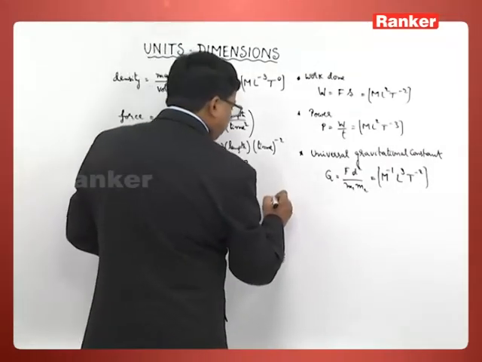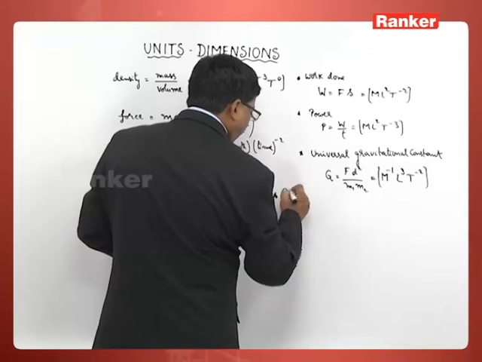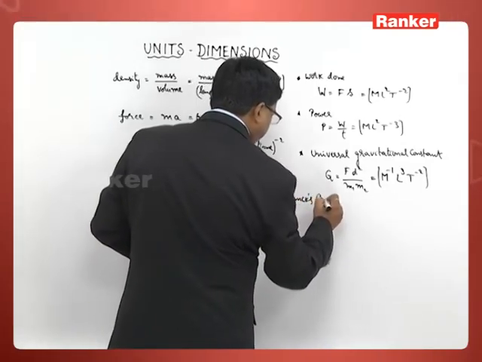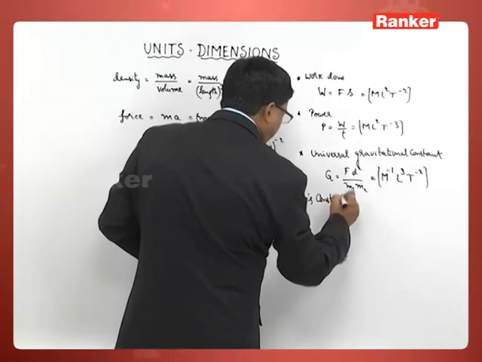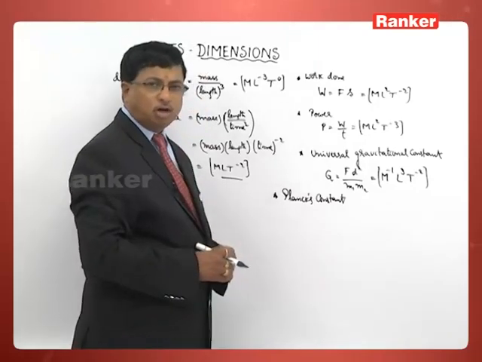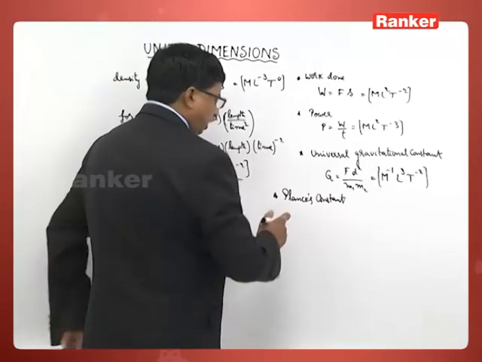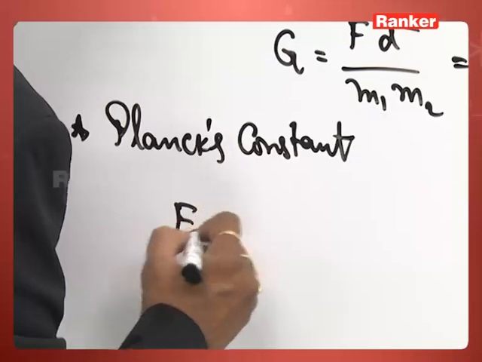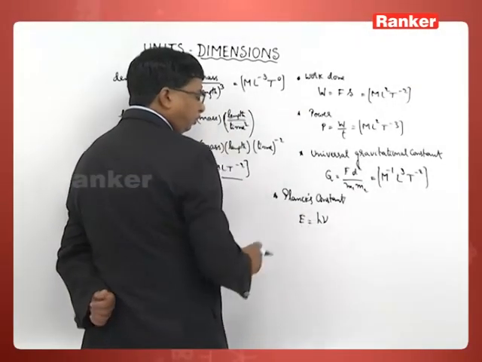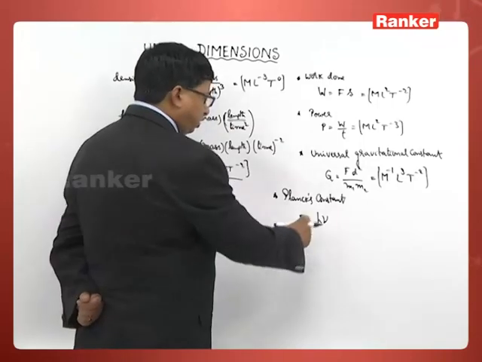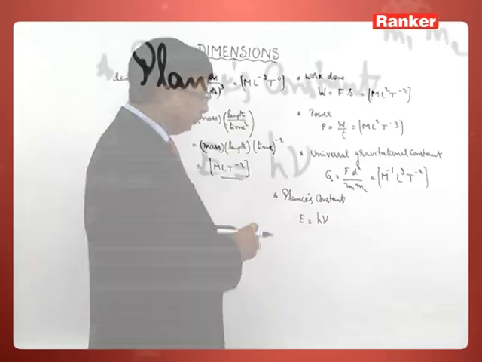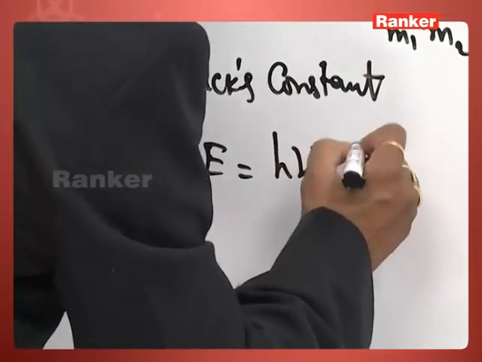Likewise, when we consider Planck's constant, in reality we come across Planck's constant in the concept called photon energy. The energy of a photon we can write as h nu. H is Planck's constant here, and nu refers to the corresponding frequency. So how can we rewrite this one now?